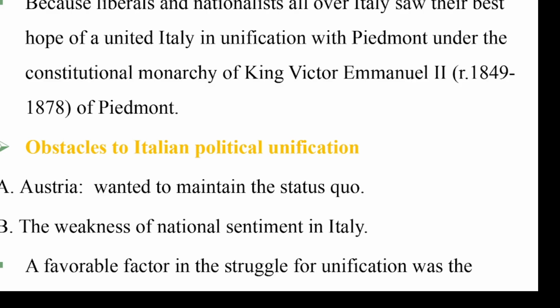This means rivalries between France and Austria in Italy, another factor which facilitated unification of Italy.